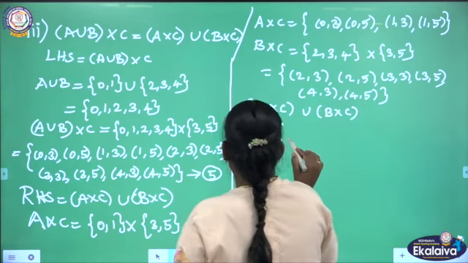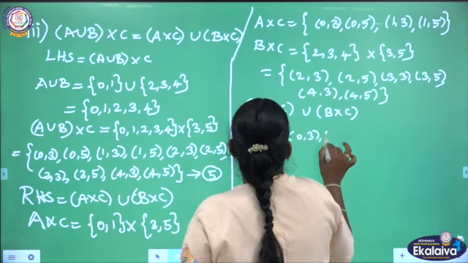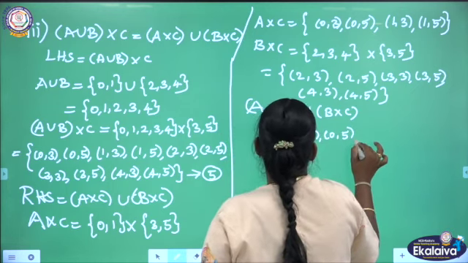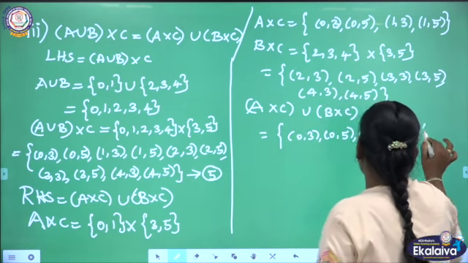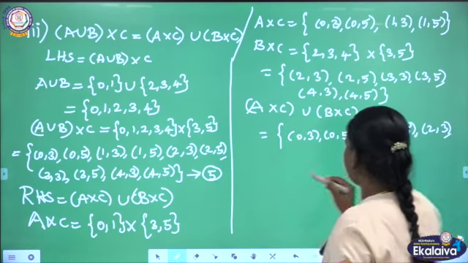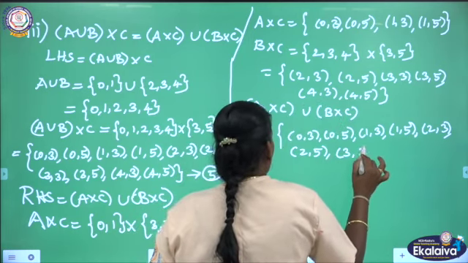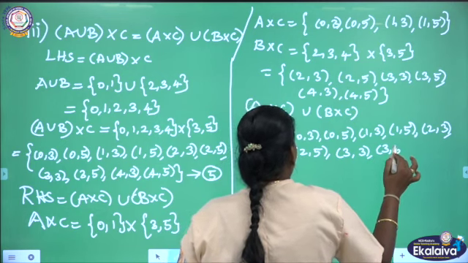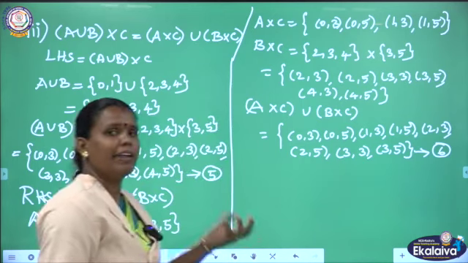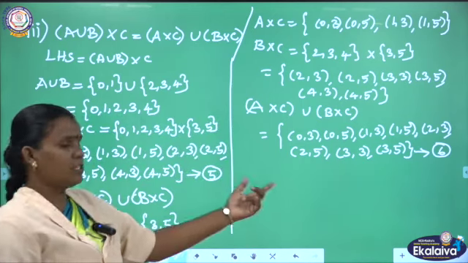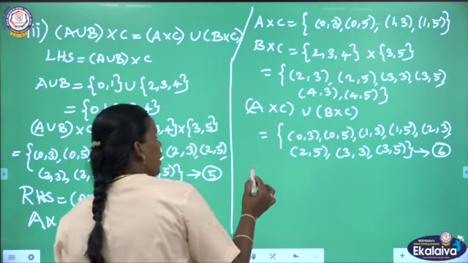So, I can write this as (0, 3), (0, 5), (1, 3), (1, 5), (2, 3), (2, 5), (3, 3), (3, 5), (4, 3), (4, 5), mentioning this as equation number 6. Finally, we compare the 5th equation and the 6th equation. We get the same ordered pairs. So, these two are equal.